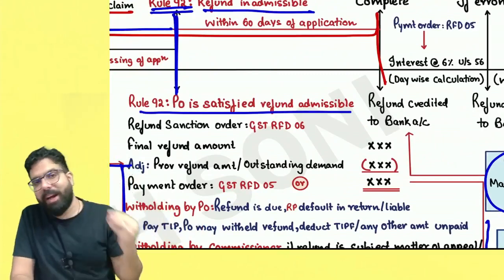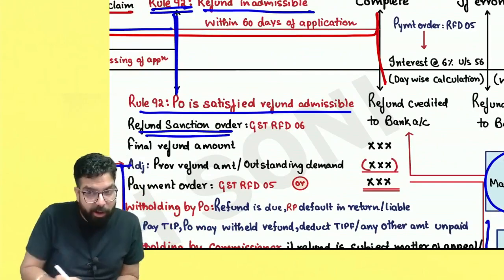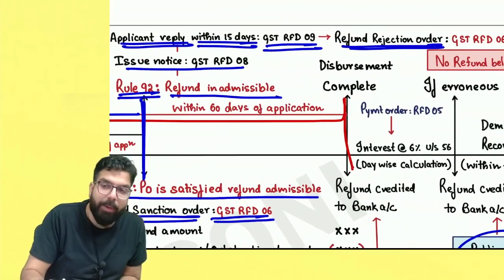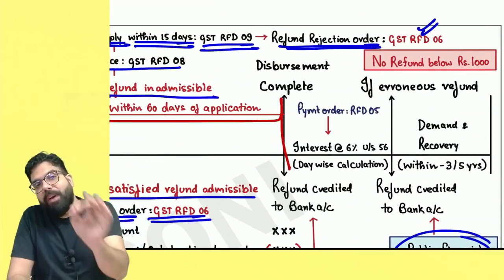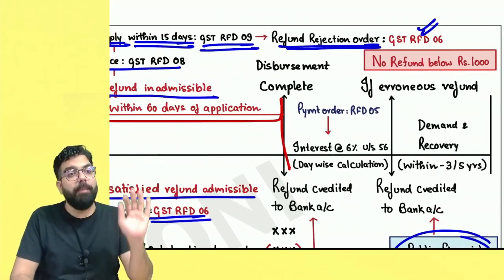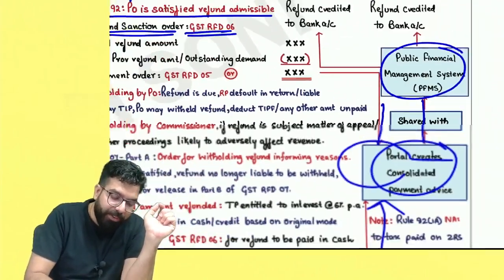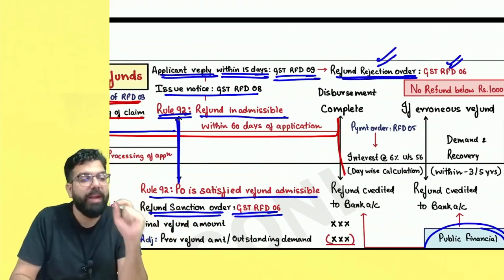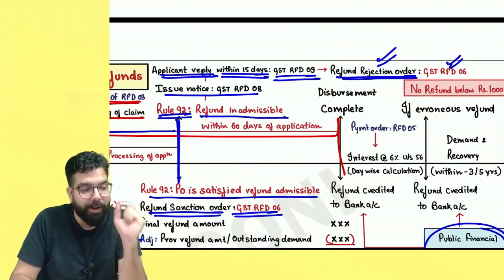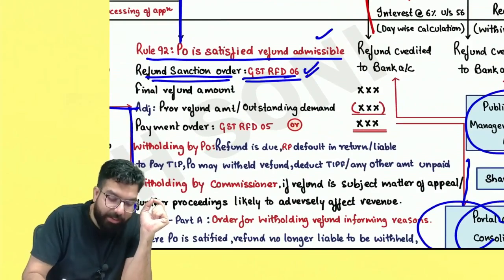If the proper officer is satisfied that the refund is admissible, then they will go ahead and give you a refund sanction order. If the proper officer is not satisfied that the refund is due, then he will give you a rejection order. Refund sanction or rejection order, both are the same form, GST RFD 06. Now, if rejection, then rejection. But if the proper officer feels that the refund is due and the money should be given to you, then they will go ahead. If refund is admissible, a refund sanction order will be given.